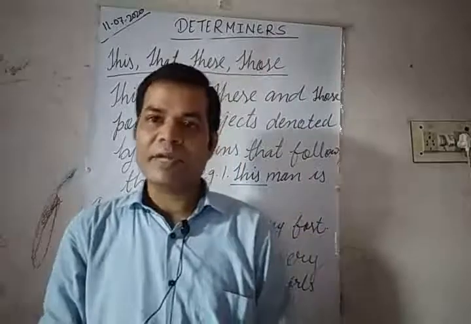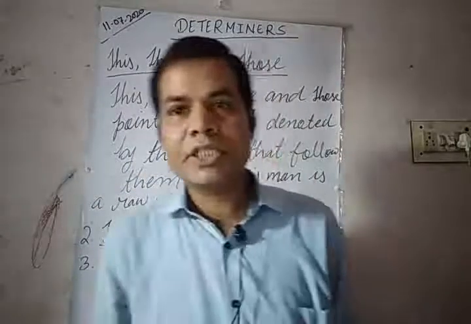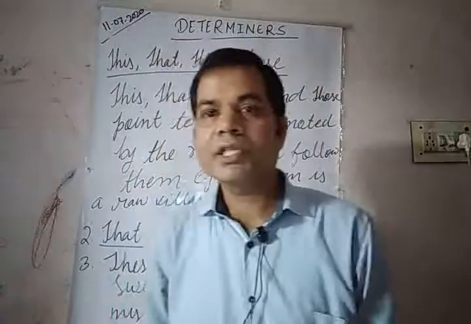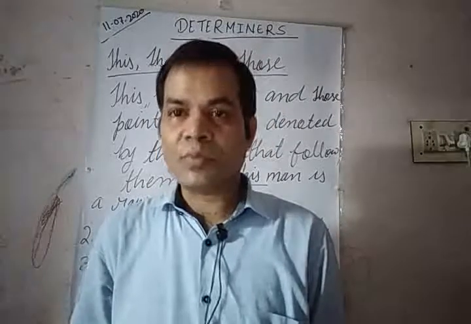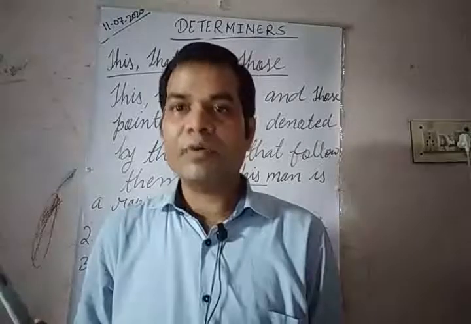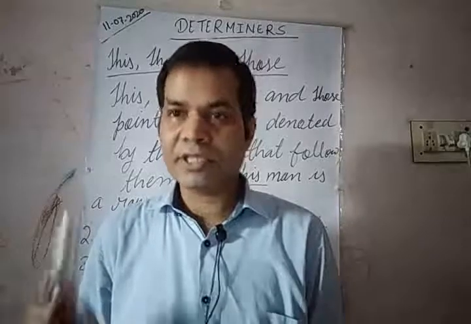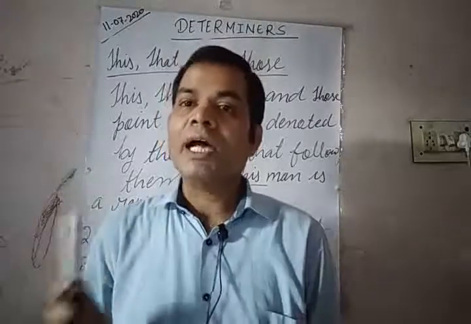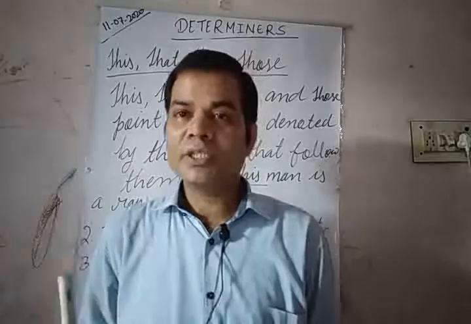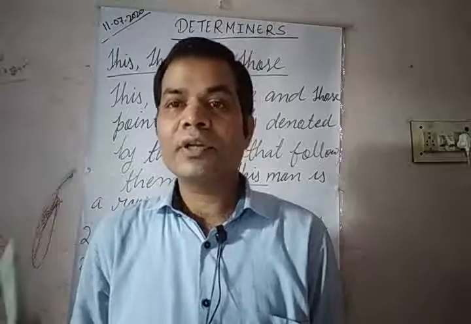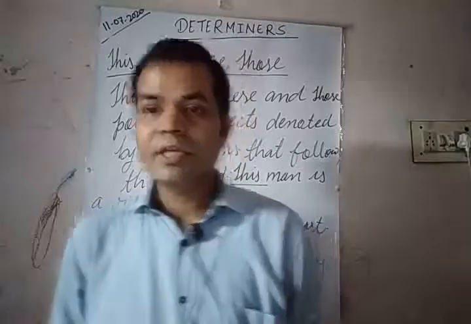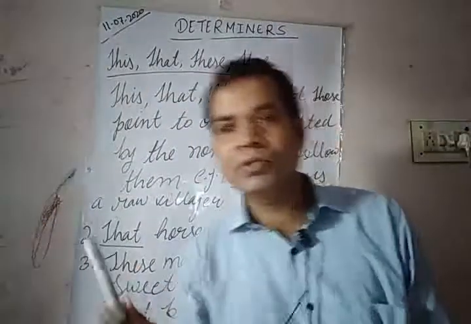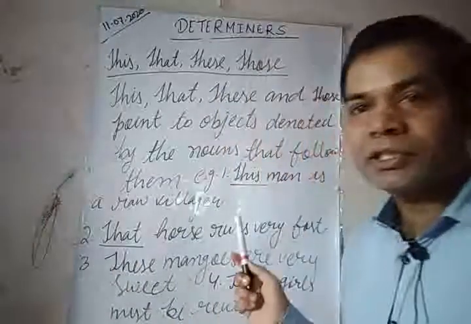Next are demonstratives: this, that, these, those. As we know, we use this and that to point out a single object, a singular noun, and these and those are used to point out plural nouns. Okay, so now let us go through the use of this, that, these, those.